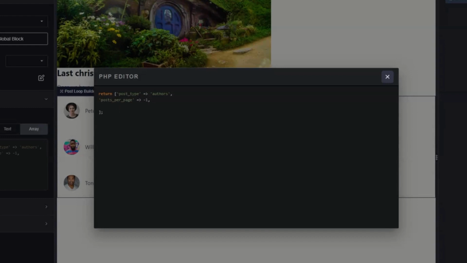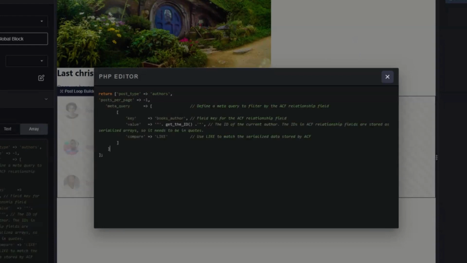Next, I need to add a meta query, and I'm going to copy some code and just paste it here. The thing is, you need to change the key here. The key is basically the relationship field of the author post.